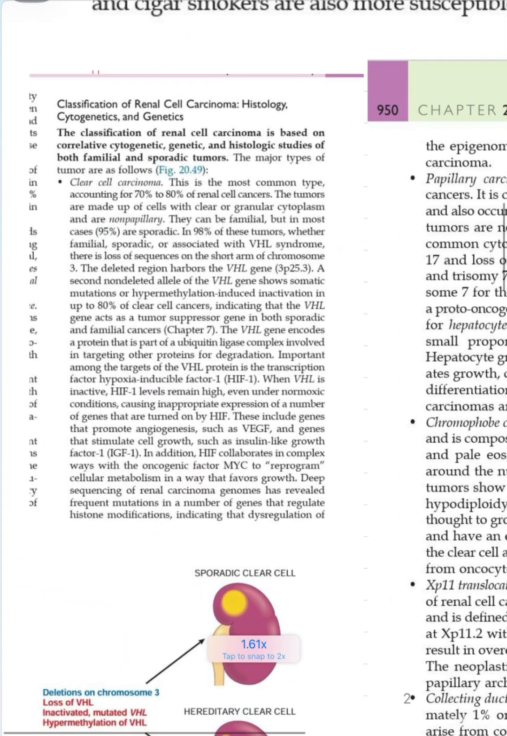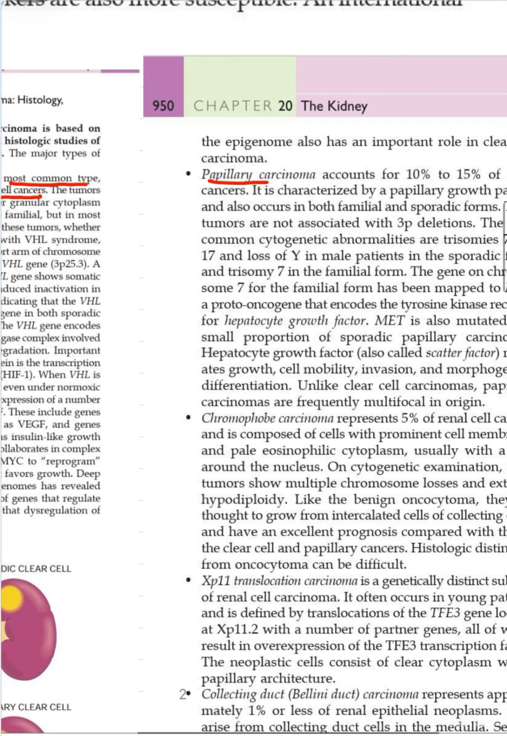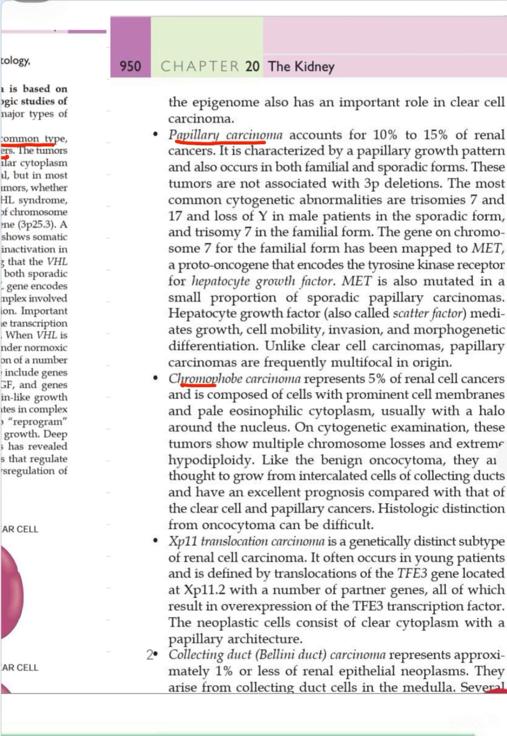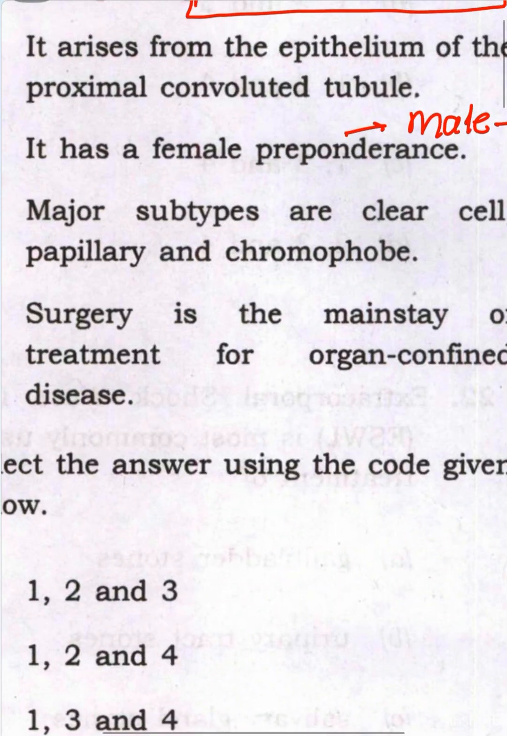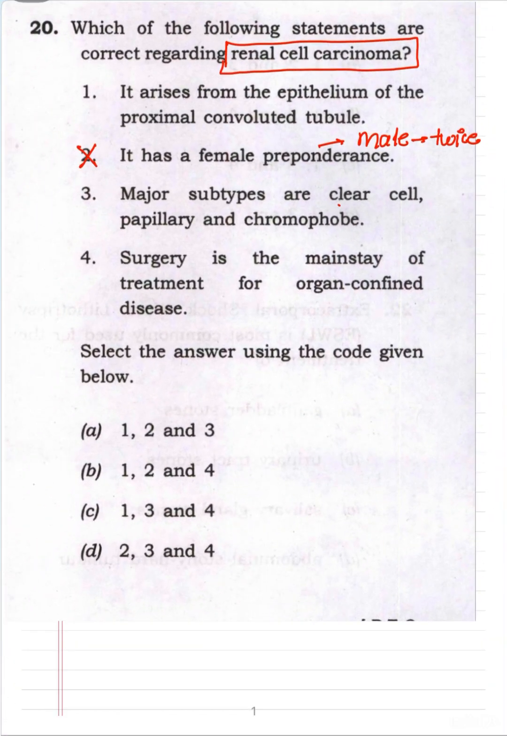Now seeing other options, like third is the types. So what are the types of the renal cell carcinoma? So one is the clear cell carcinoma, which is the majority. 70 to 80% of the renal cell cancers are clear cell carcinoma. So it's the most common type. Now second is the papillary carcinoma. Then we have the chromophobe carcinoma. Then we have XP11 translocation carcinoma. And then we have collecting duct or Bellini duct carcinoma. So our option, the major subtypes are clear cell, papillary and chromophobe, is correct, and clear cell is the most common. So third option is correct.